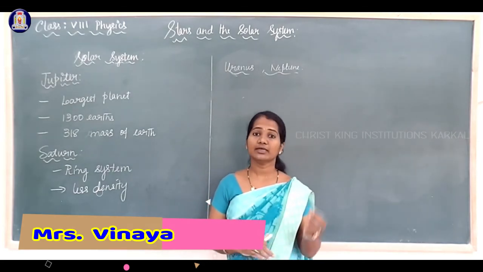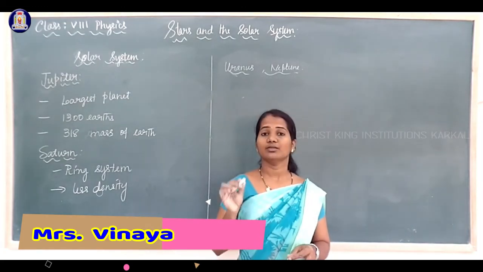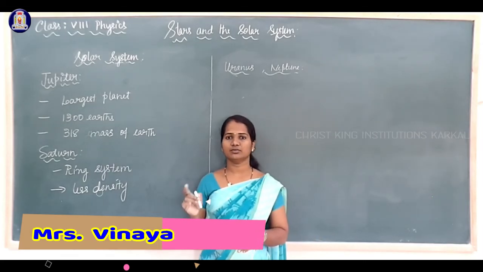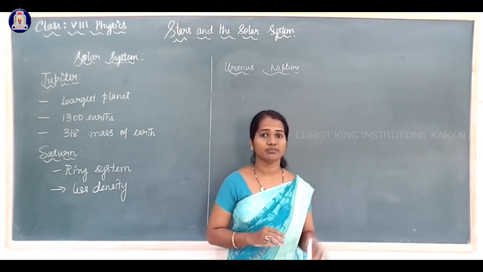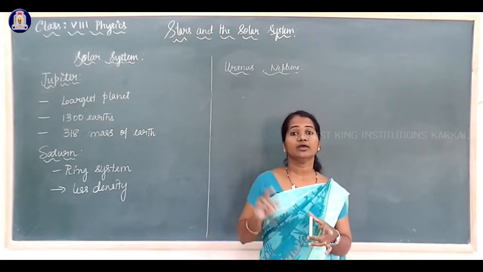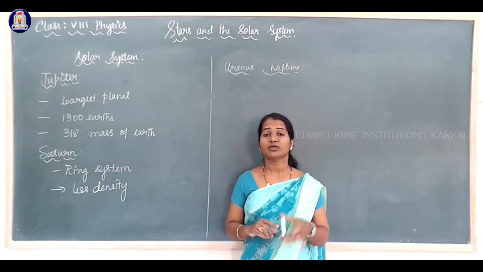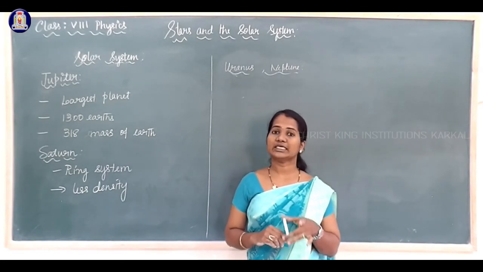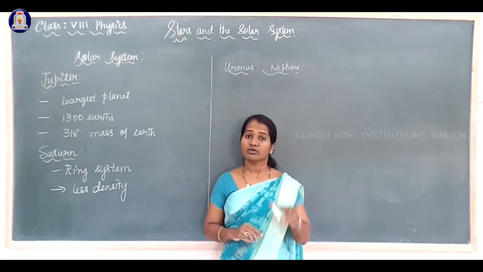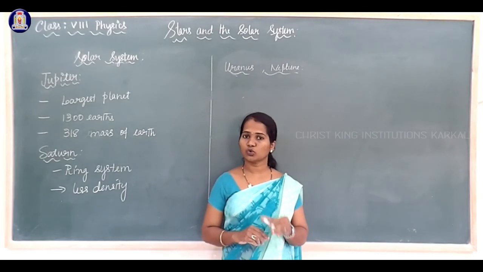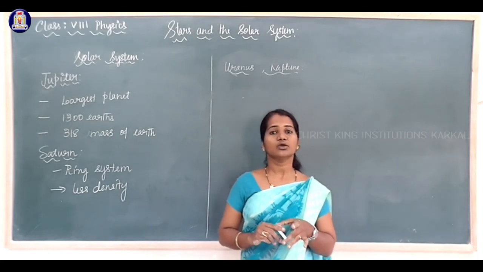Which planet is nearer to the Sun? The planet nearer to the Sun is Mercury. The planet which is nearer to Earth is Venus. Which is the brightest planet? Venus is the brightest planet. Which is the reddish planet? Mars is the reddish planet, the red planet. Which planet is called morning or evening star? Planet Venus is called morning or evening star. Which planet is the beautiful planet of the solar system? Saturn is the beautiful planet of the solar system.